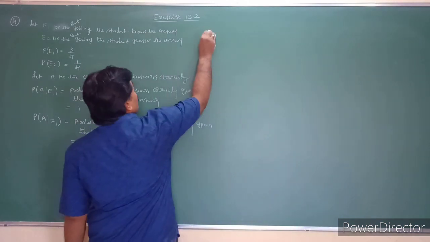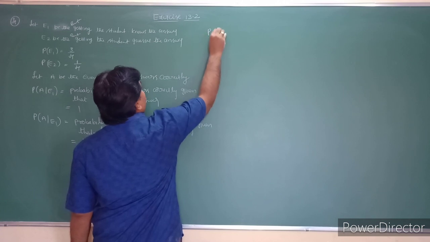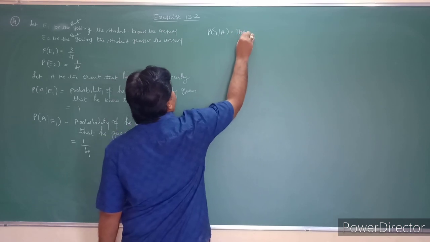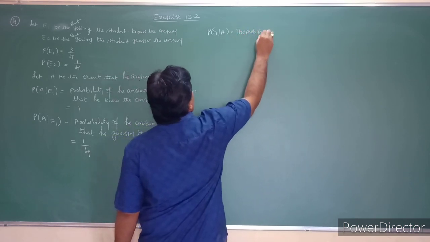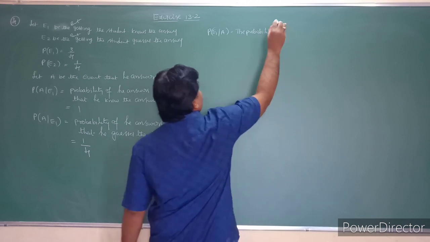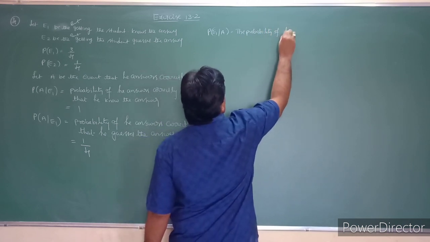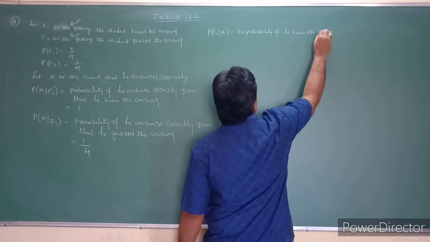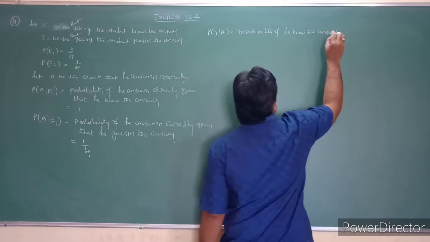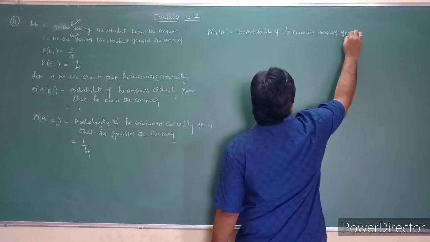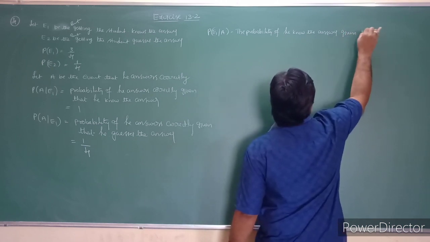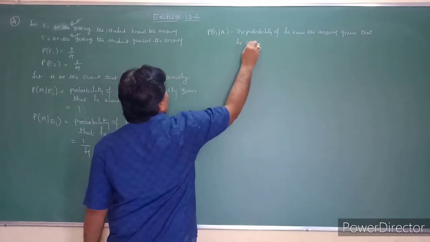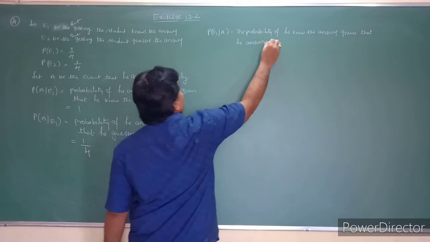So that is nothing but probability of E1 given A. What is this meaning is the probability of he knows the answer given that he answers correctly.